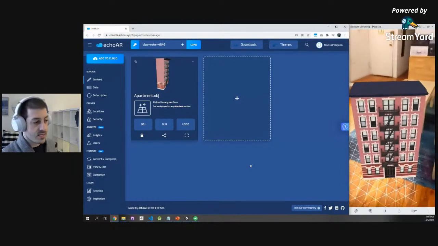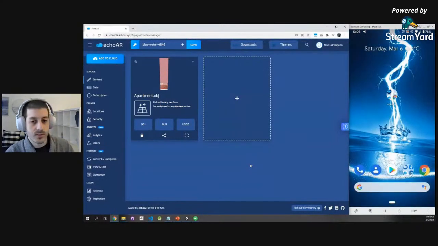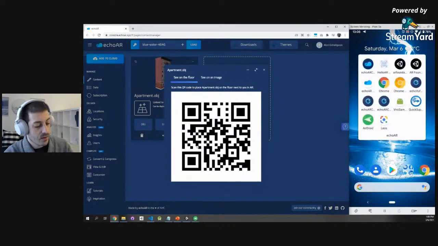So this was a really quick example of mobile AR. But another thing that we do, as I mentioned, is support any platform out there. So one thing that is really cool is that I can actually stream this 3D model to your phones right now. So what I'm going to do is use WebAR, basically web-based AR. I'm going to click this button right here. It will expose a QR code that I can scan with my phone. I'm going to scan it.